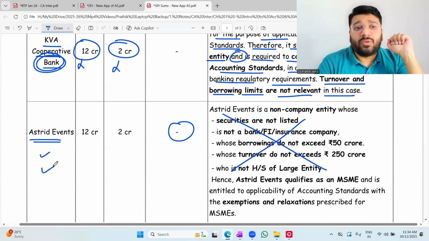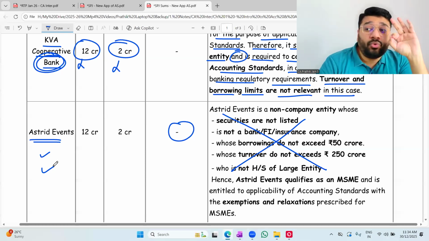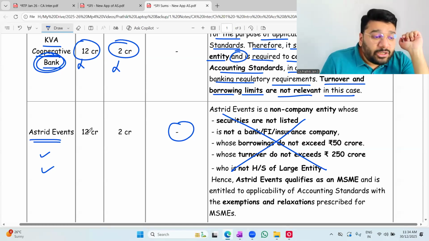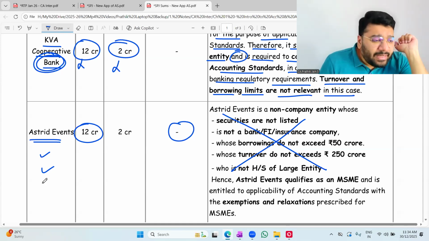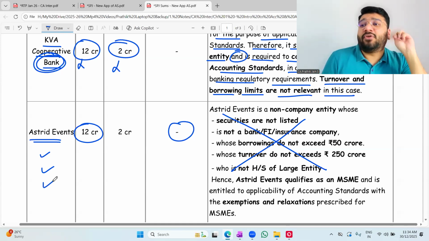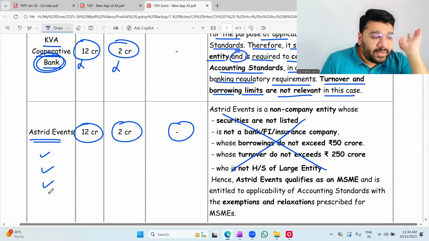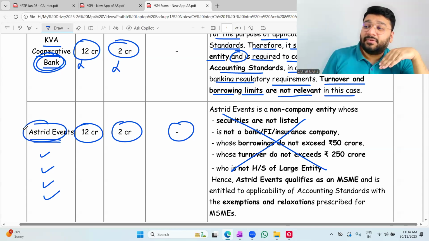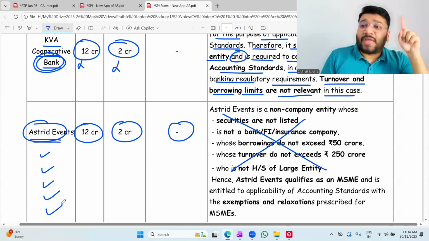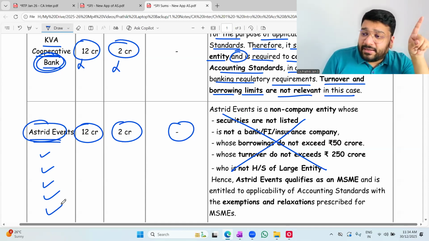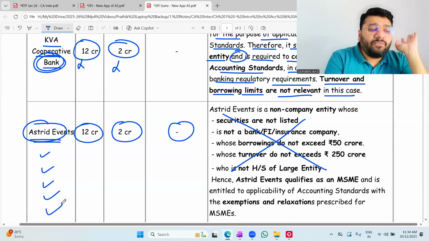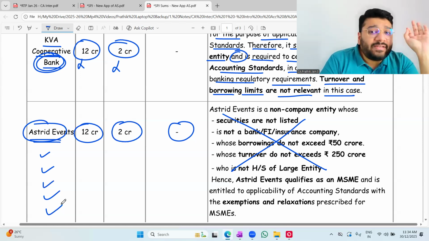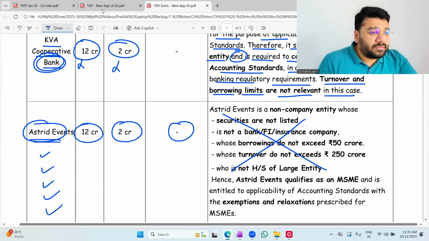Third condition is turnover. If you want to be MSME, your turnover should not exceed 250 crores. And turnover here is 12 crores. Third condition also satisfied. What is the fourth condition? Borrowing should not exceed 50 crores. It is less than 50 crores. This also is satisfied. Anywhere have they told that Asterisk Events is a holding or subsidiary of a large entity? Nothing. So the last condition is also satisfied. All five conditions are satisfied. Hence, Asterisk Events can enjoy MSME exemptions.